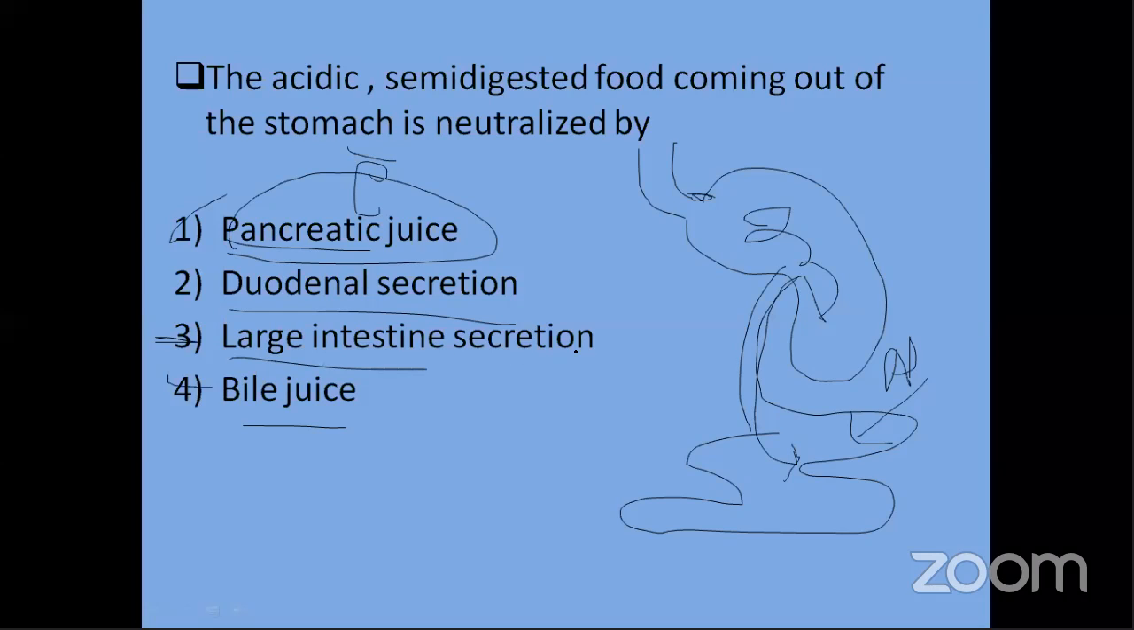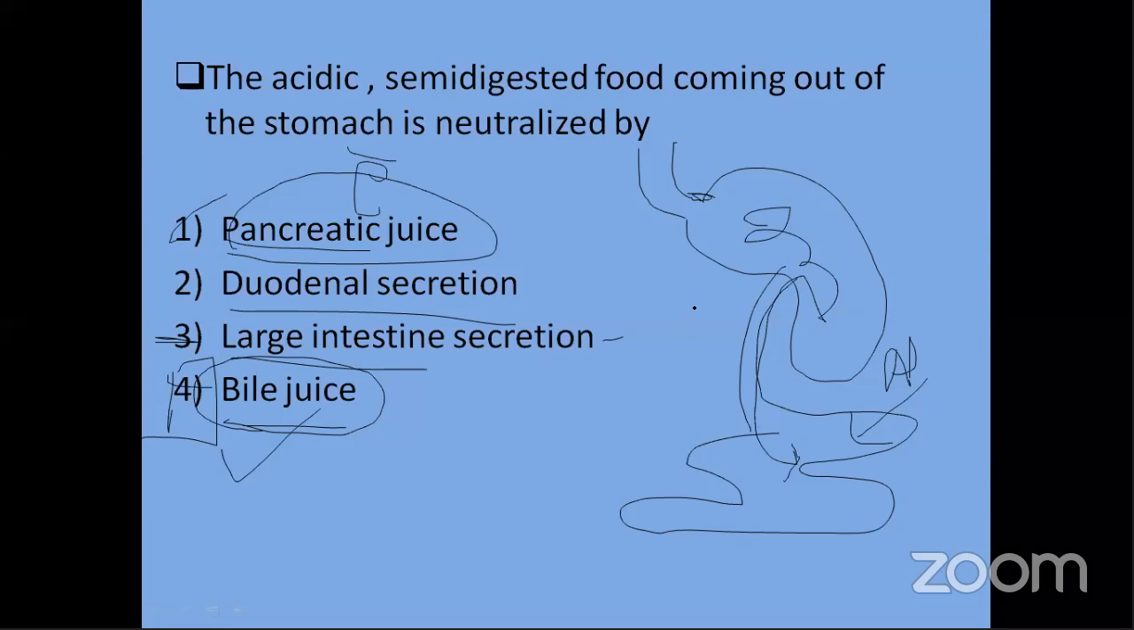Large intestine, so basically ultimately what is a large intestine in the digestive system going to do? It is going to absorb the water and all. That is the function the large intestine performs. Coming to the bile juice. Bile juice is the right answer for this. Okay, the right answer is bile juice.